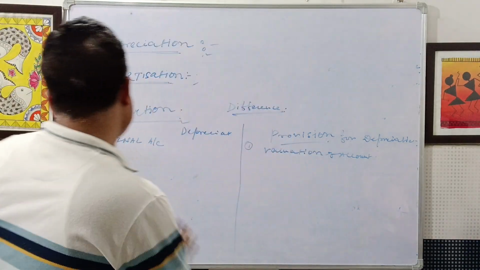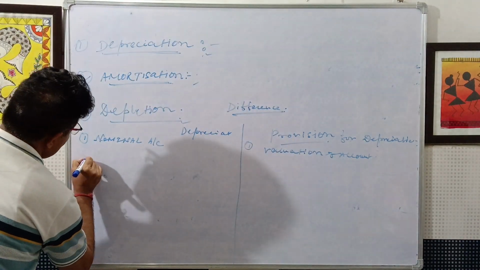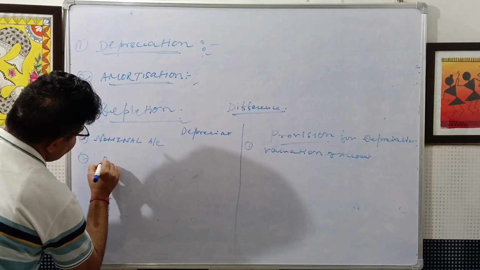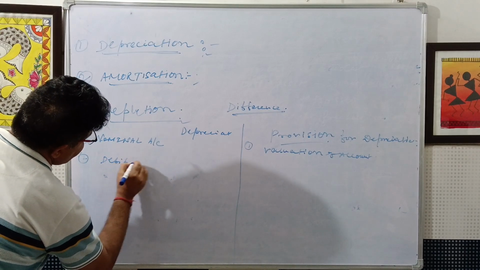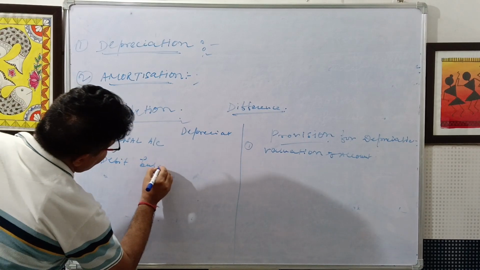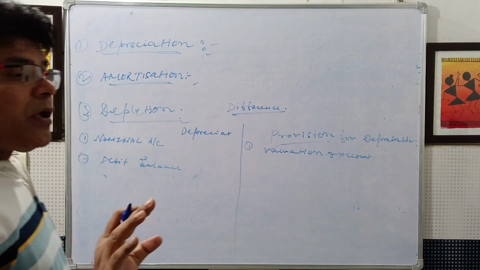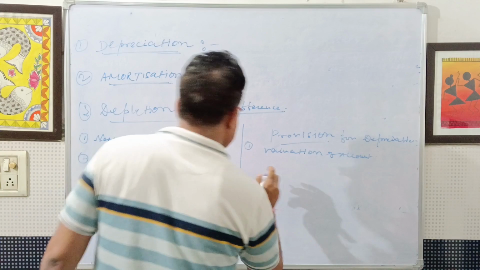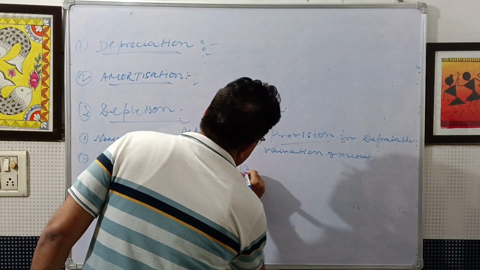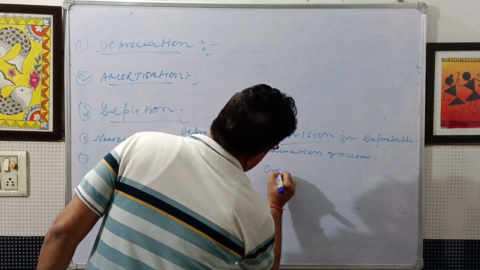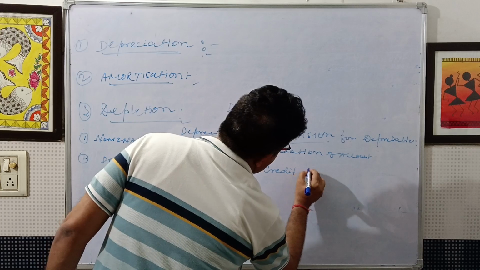Depreciation always has a debit balance. Why? Because debit means expenditure. And provision for depreciation always has a credit balance.